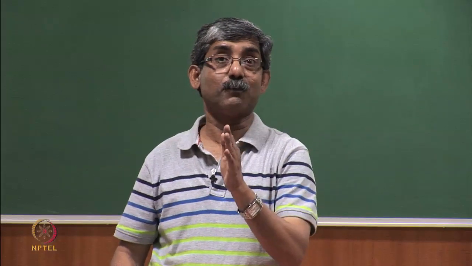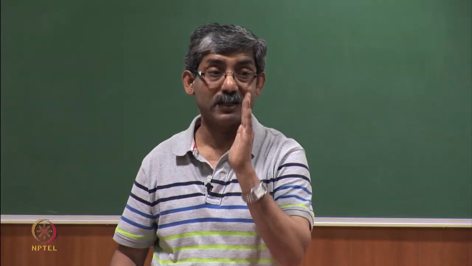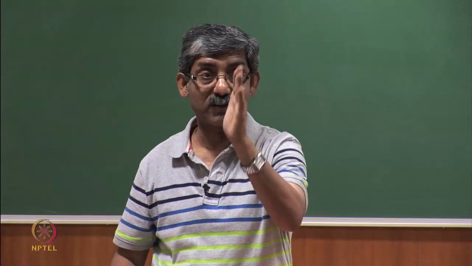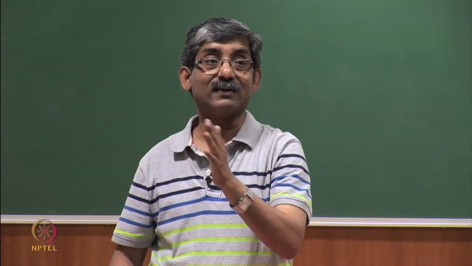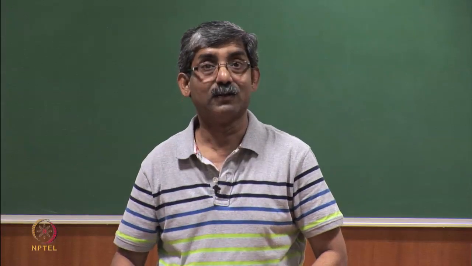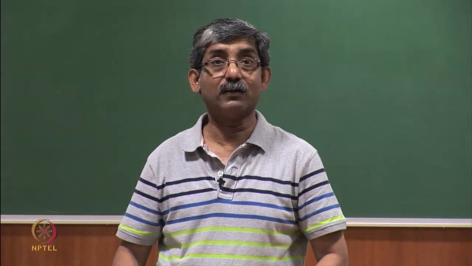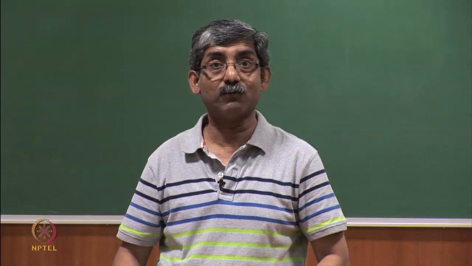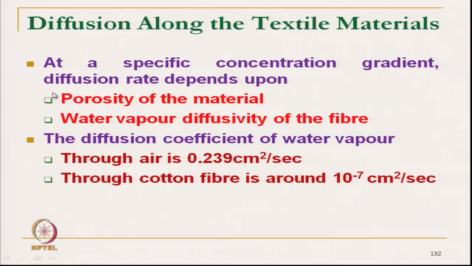So, Fickian diffusion is very simple and straightforward. That is why it takes much less time than non-Fickian diffusion, which takes place at a specific concentration gradient. So, the concentration gradient is the same.